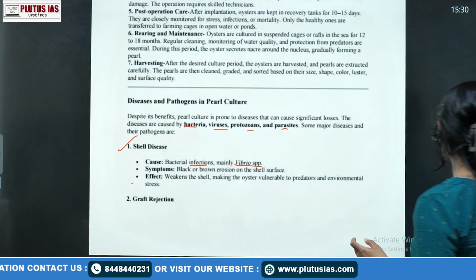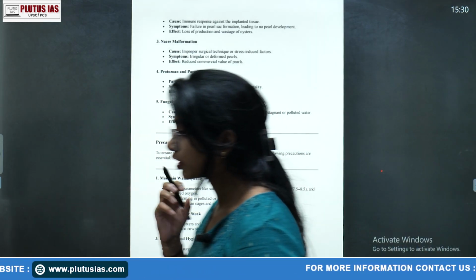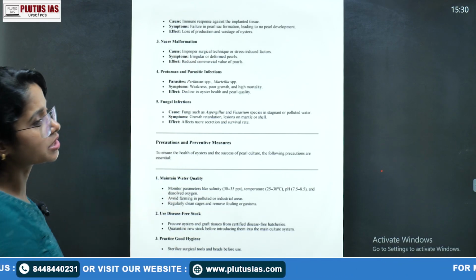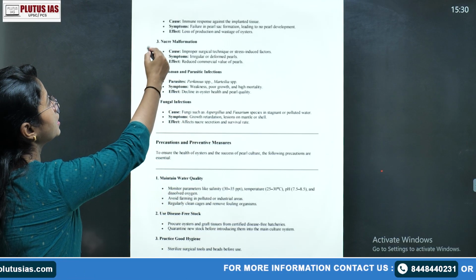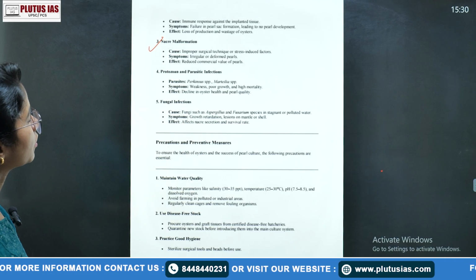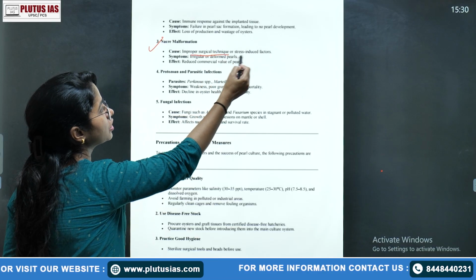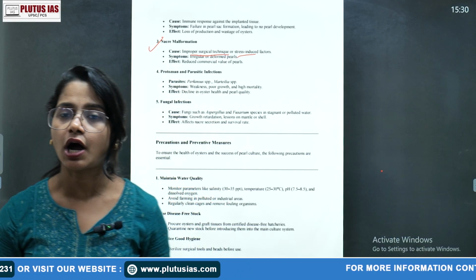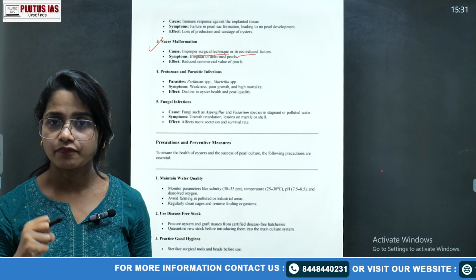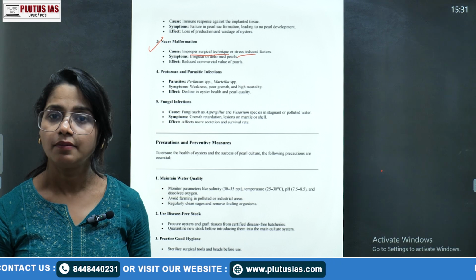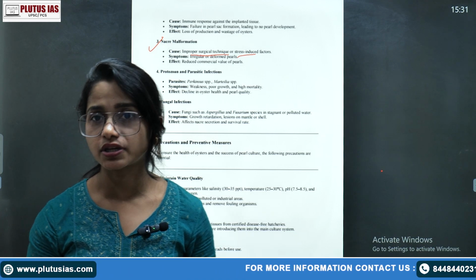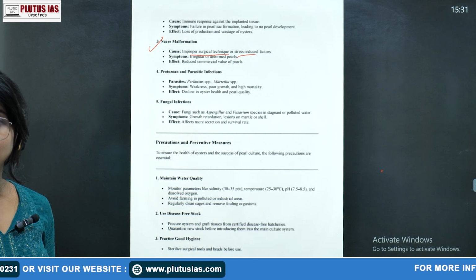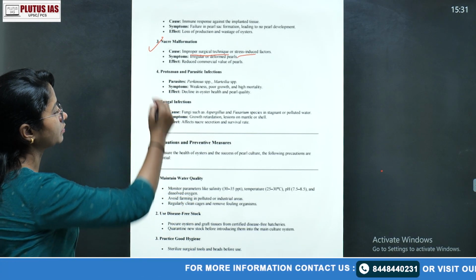Then there can be the problem of graft rejection. Graft rejection means that whatever we are inserting is treated as a foreign particle inside the body. It is an immune response against the implanted tissues. There can also be nacre malformation because of improper surgical techniques. If the person involved in the culture does not know how to do it without activating stress, and you insert a slightly larger graft particle, it may cause a stress factor. Then it is a problem not only for the culturing but also for the animals. So this is something to focus on.